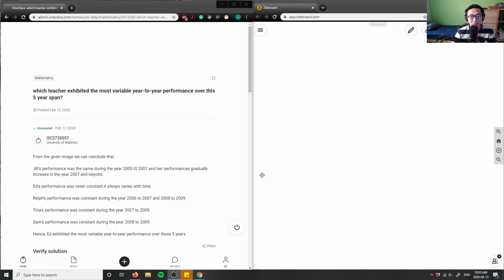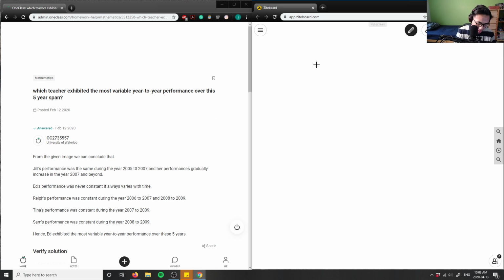What we have here is the first question, number 1. It says, which teacher exhibited the most variable year-to-year performance over this 5-year span? I can't see the graph in this question, but when we talk about variability and year-to-year performance, I'm going to assume that the graph looked something like this.